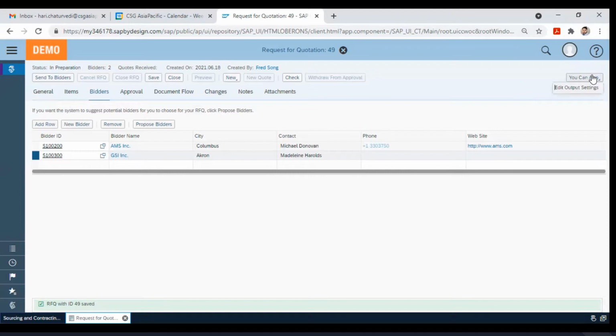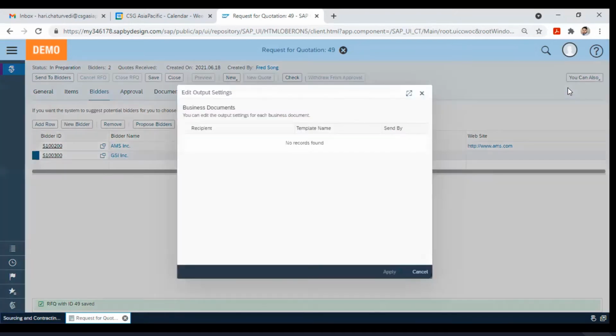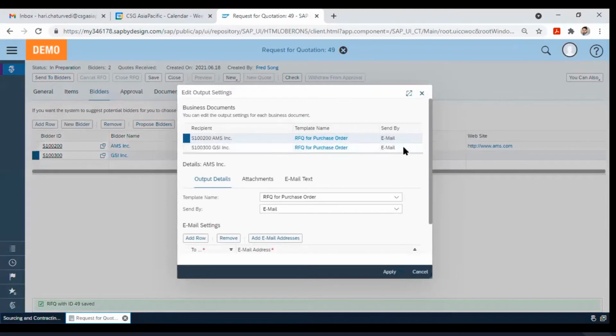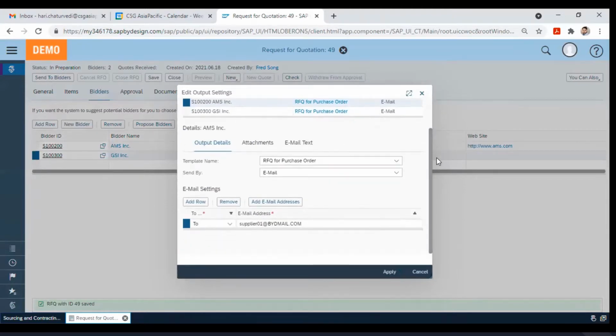Okay, so if I go here, I will change the output setting. I want to send the form here, so I will put my email address.